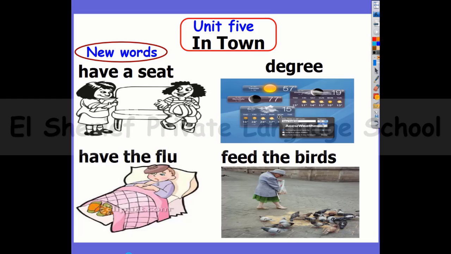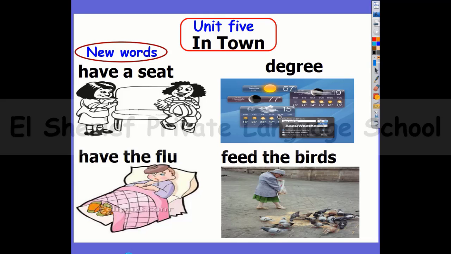Okay. Now let's start our unit. As we said, our unit is called In Town. We're going to start with some new words. The first word here is have a seat. When you want someone to sit down next to you, you say to him, have a seat. Have a seat, please.